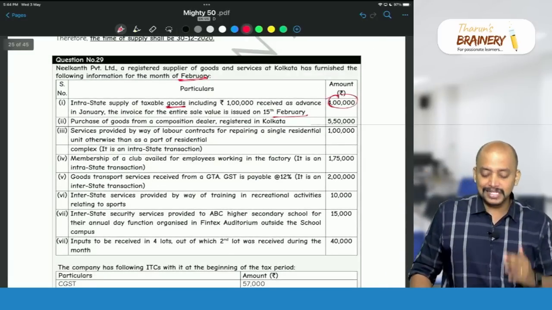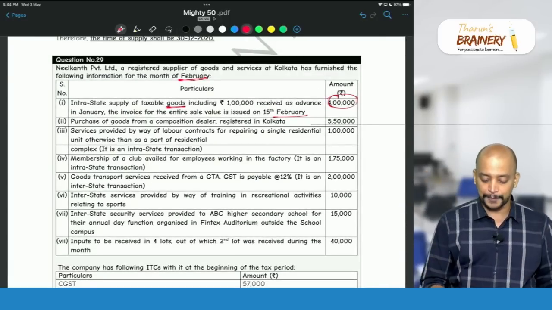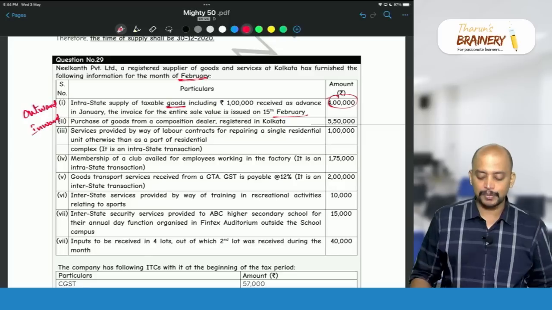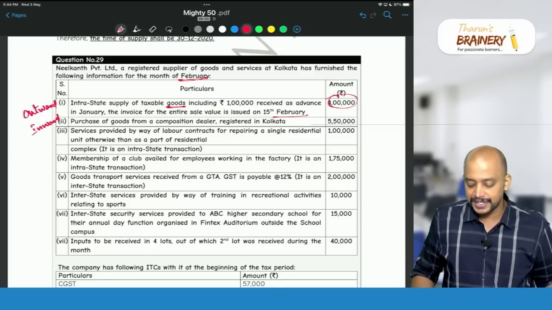Then second transaction. Purchase of goods. This is inward supply. First one is outward supply, and the second one is inward supply. So purchase of goods from a composition dealer registered in Kolkata.